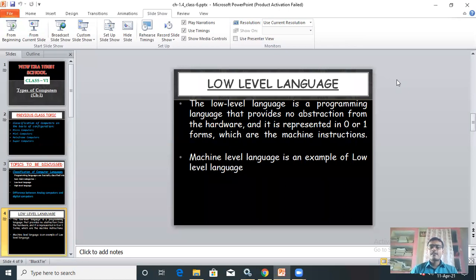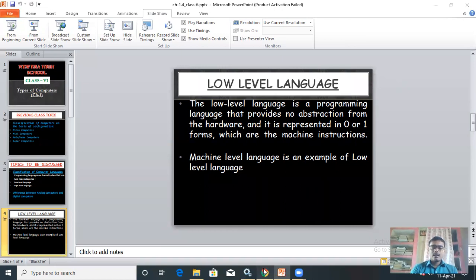The low level language is a programming language that provides no abstraction from the hardware and it is represented in 0 or 1 forms, which are the machine instructions, because the computer understands only binary instructions, which are in the form of 0 and 1. So that is a low level language, and machine language is an example of low level language.